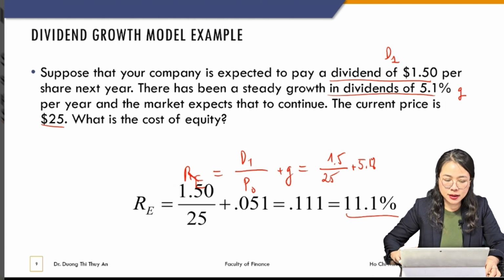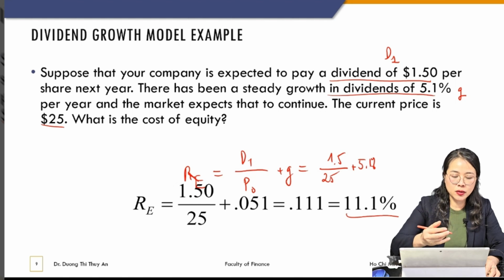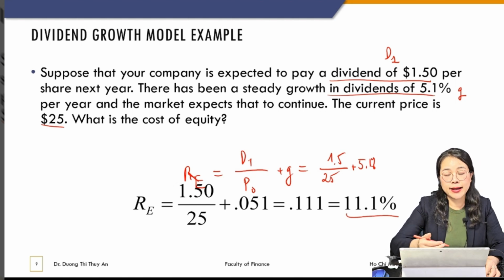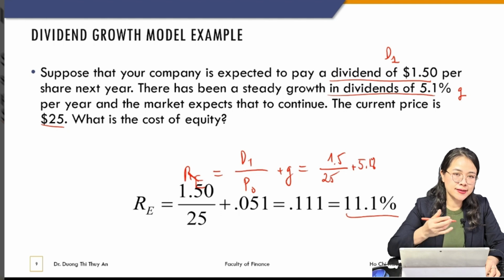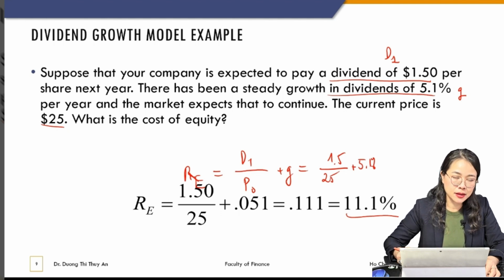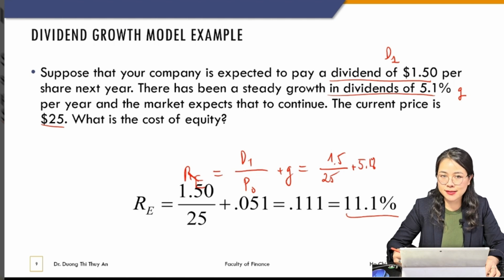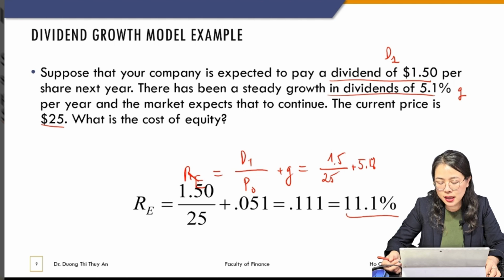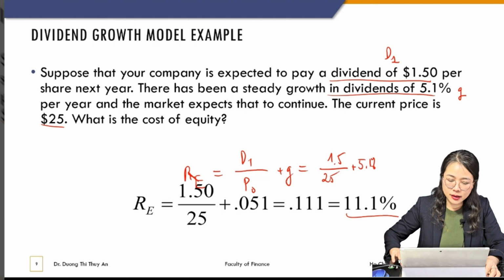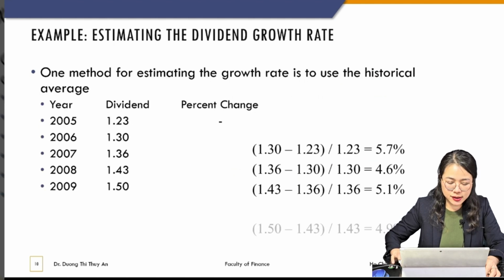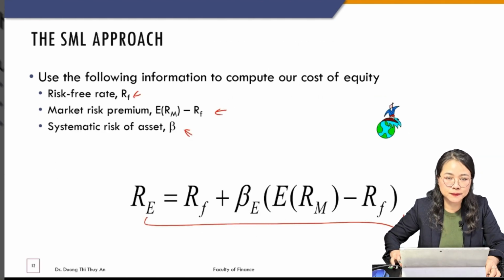But remember, the two approaches, the dividend growth model and the SML approach, do not necessarily come up with the same expected return for equity. They're not expected to give the same result, because they have different approaches and different assumptions. So it's a coincidence that they give the identical expected return for equity. If you have different results using different approaches, that is pretty normal.